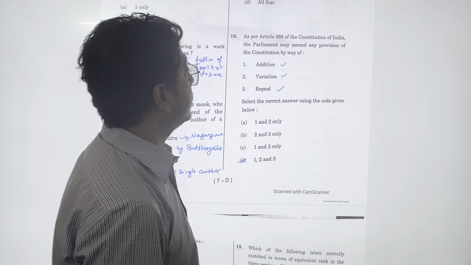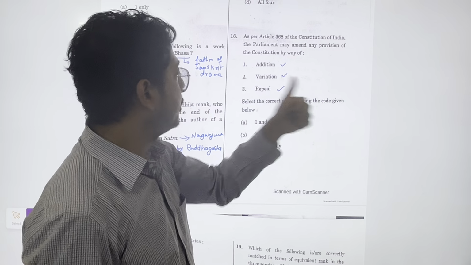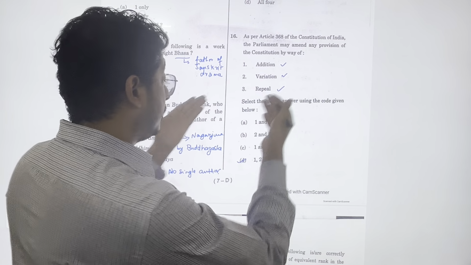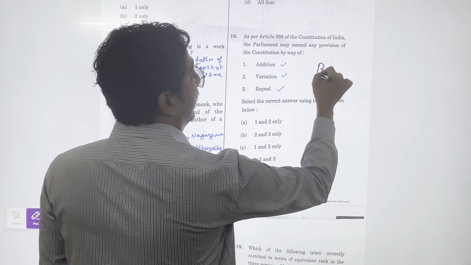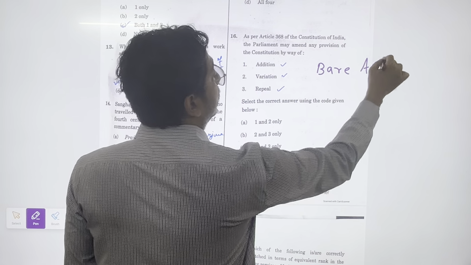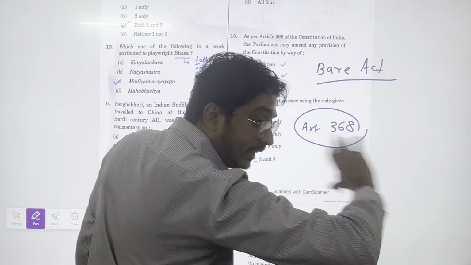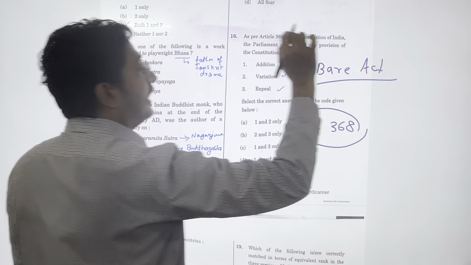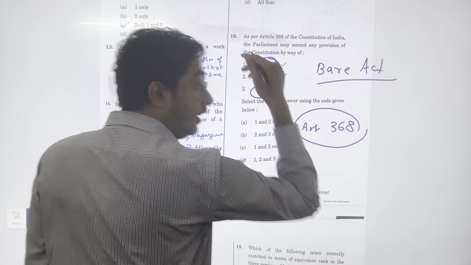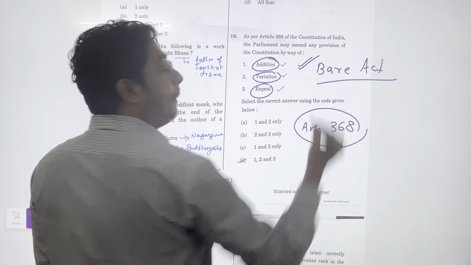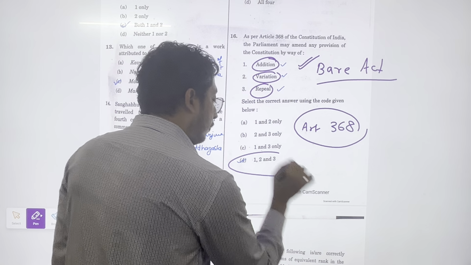As per Article 368 of the Constitution, the Parliament may amend any provision of the Constitution by way of addition, variation, repeal. Now see, the question is clearly asking from the Bare Act. If you read the line in Article 368, the Parliament can amend the Constitution by addition, by variation or repeal. 3 words are clearly mentioned in the Bare Act. Single line, 368. Okay, so answer is 1, 2, 3.